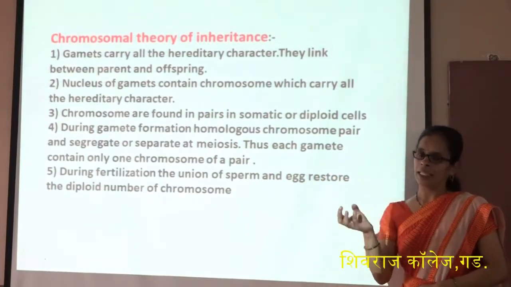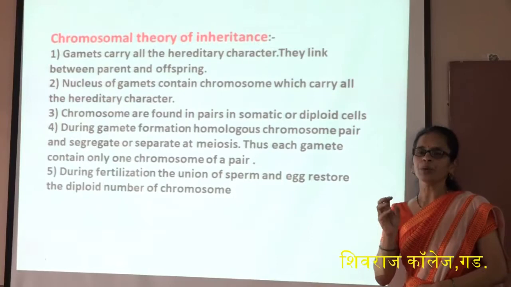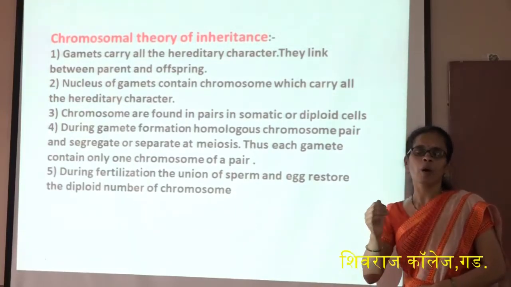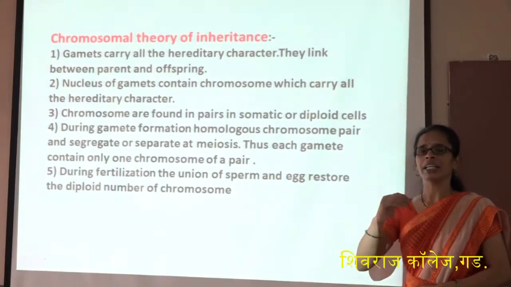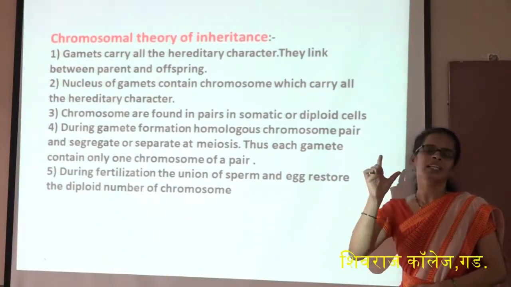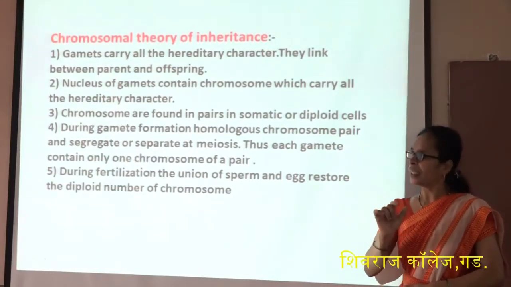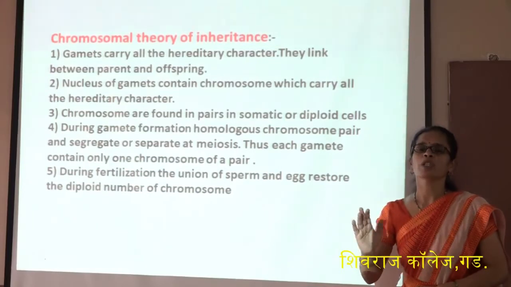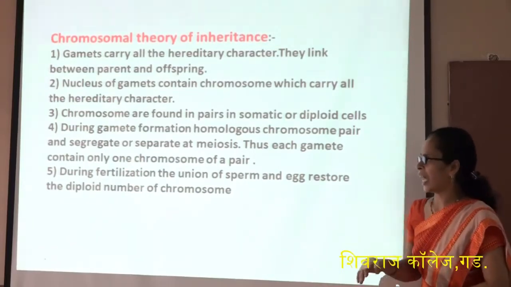In the cell there is a nucleus, inside the nucleus there are chromosomes made up of DNA, and a particular segment of DNA represents the gene. This explains that chromosomes are responsible for the hereditary characters.